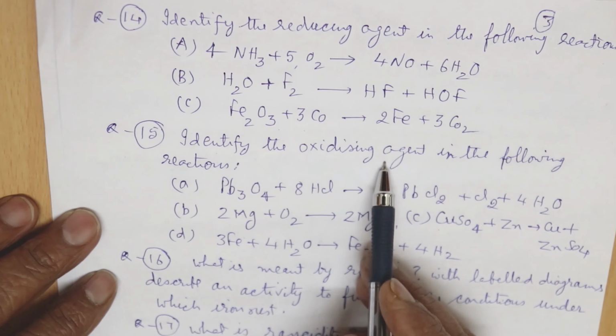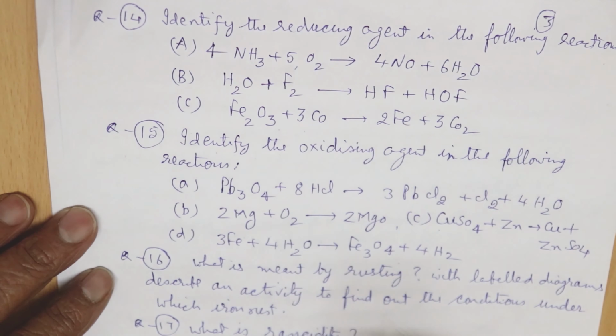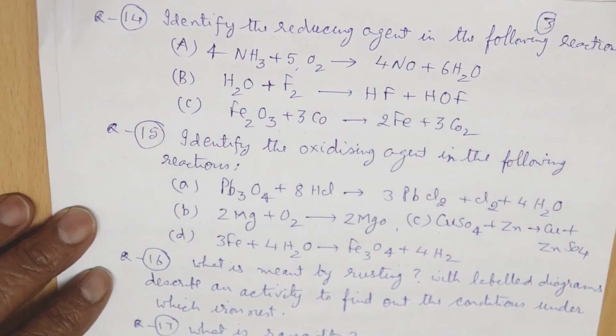Okay, in the next question you have to identify the oxidizing agent in the following reactions given here. And then another question is here, what is meant by rusting? And with a labelled diagram, describe an activity to find out the condition under which iron rusts.